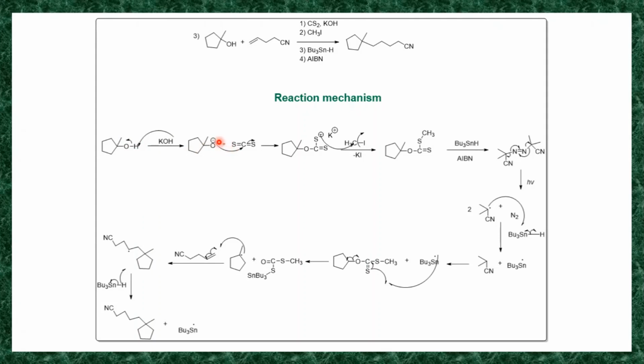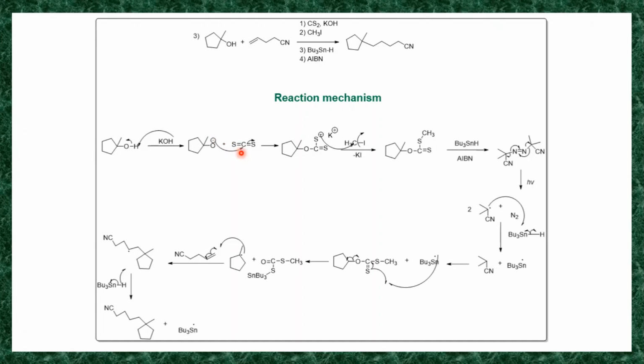So this oxygen anion acts as a nucleophile and it attacks the electrophile. The electrophile is this middle carbon, because it is attached to these sulfurs, and both sulfurs are more electronegative than carbon. So there is a slightly delta positive charge on this carbon and a slightly delta negative charge on this sulfur. So this oxygen anion acts as a nucleophile, and this is your electrophile.